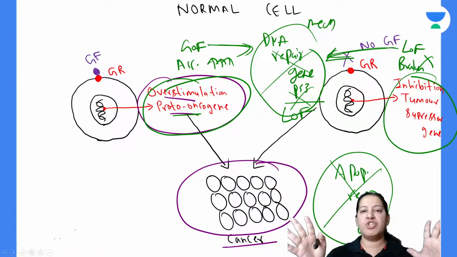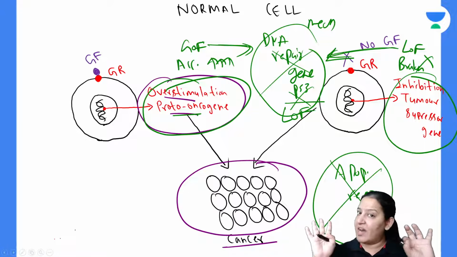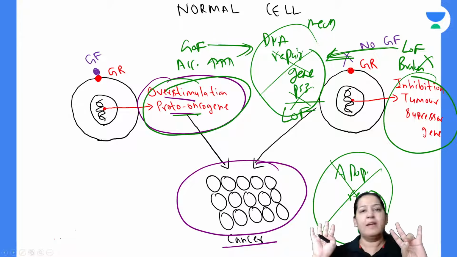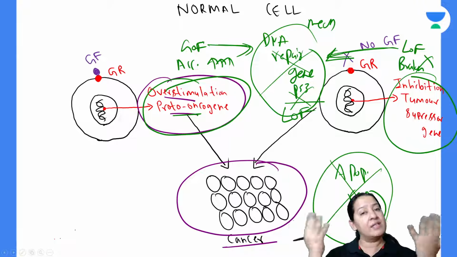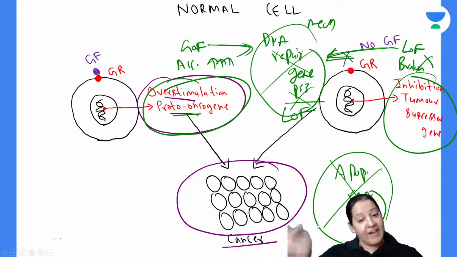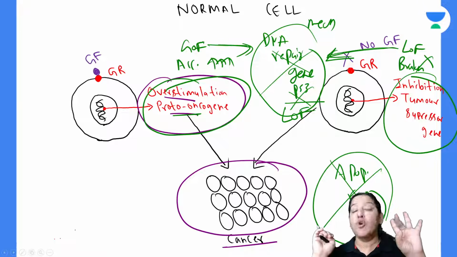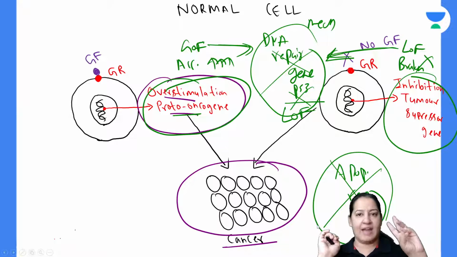Now imagine a situation. The accelerator is stuck at the highest speed, the brakes have failed, the mechanic is dead and you cannot destroy your car. So there is no option, you have to drive it. And when you drive it, a blast is going to happen. So that is happening with the cell. Proto-oncogenes, they are over-functional. Tumor suppressor genes, they are inactive. DNA repair genes, they are inactive. Apoptosis regulating genes, they are inactive.